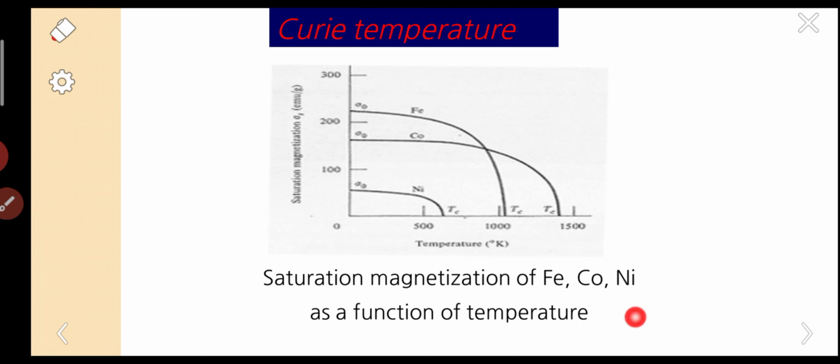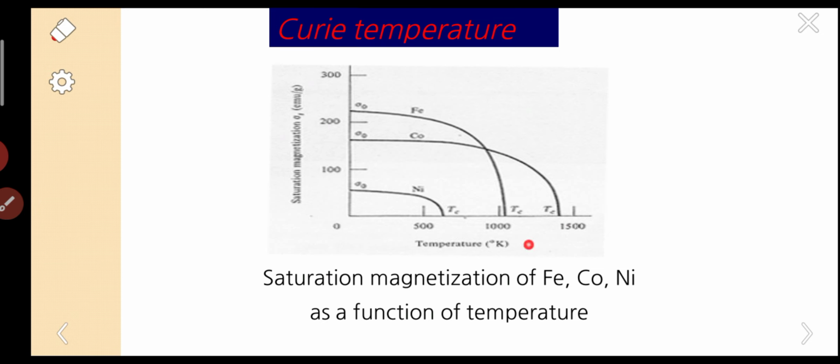So the saturation magnetization was taken on the y-axis and temperature on the x-axis. If we look at the graph, these are the values for iron, cobalt, and nickel. Iron has the highest saturation magnetization, nickel has the lowest, and cobalt has a medium saturation magnetization.